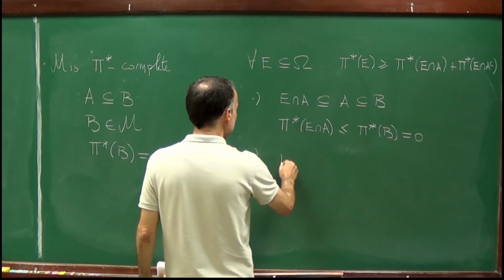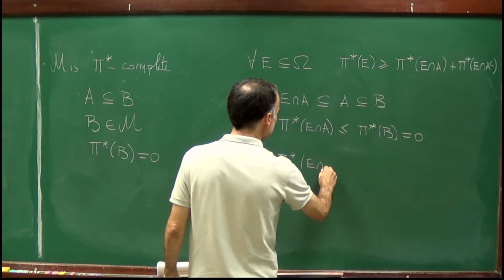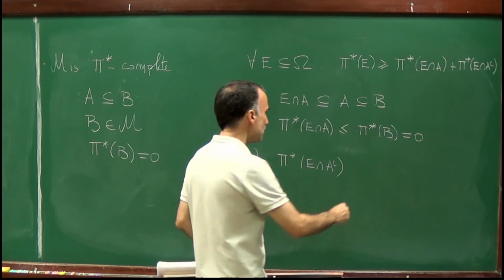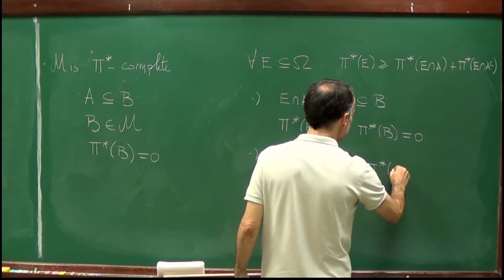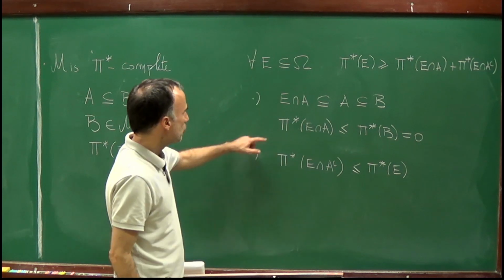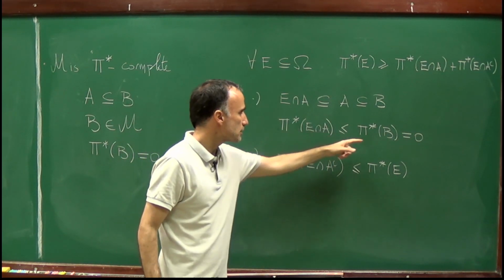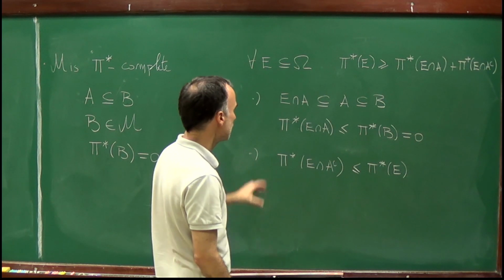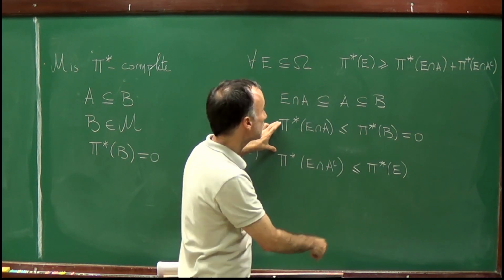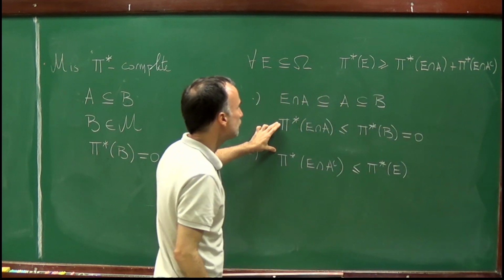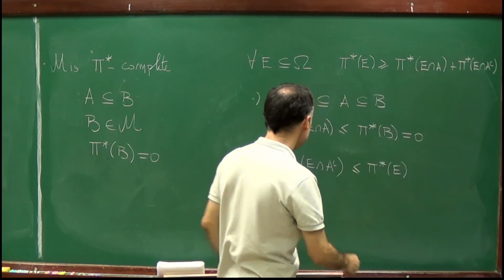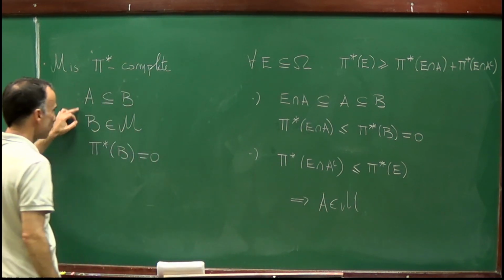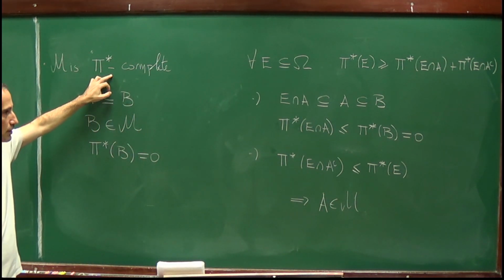On the other hand, E intersection A complement is contained in E, so by monotonicity of P star, P star of E intersection A complement is certainly less than or equal to P star of E. And therefore, we have P star of E intersection A is less than or equal to 0, and P star of E intersection A complement is less than or equal than P star of E. If we sum these two inequalities, we do get that the sum is less than or equal to P star of E, and this proves that A belongs to M. Therefore, we have just proved that M is P star complete.